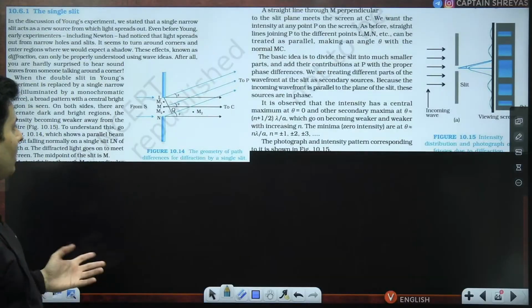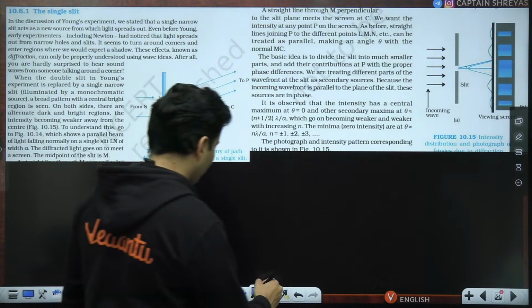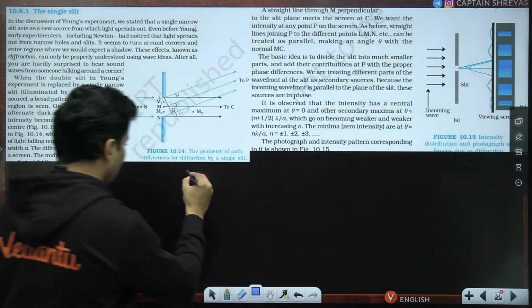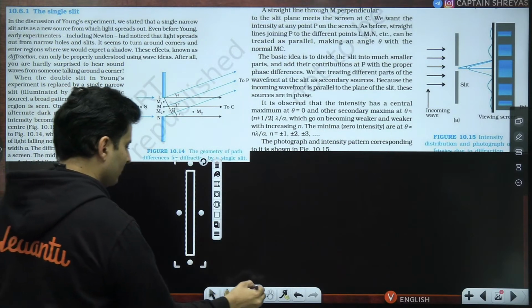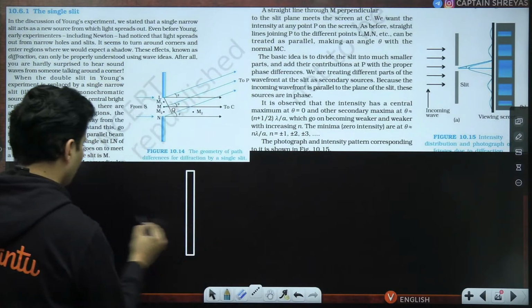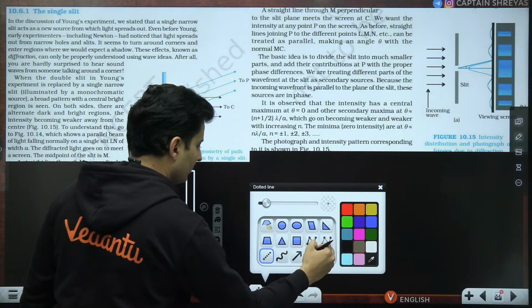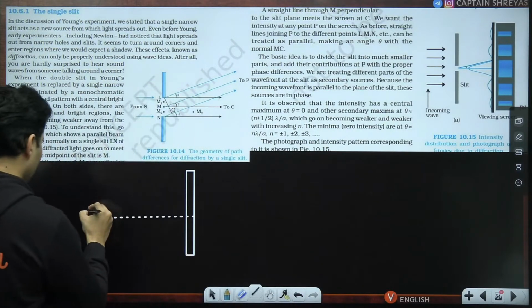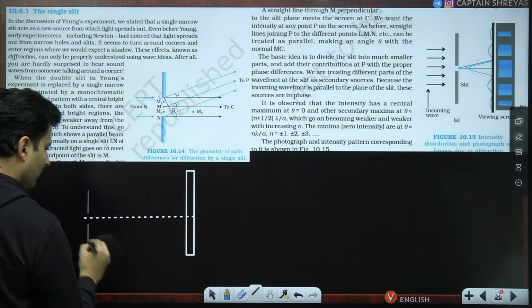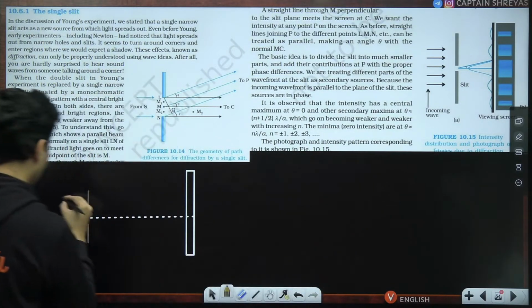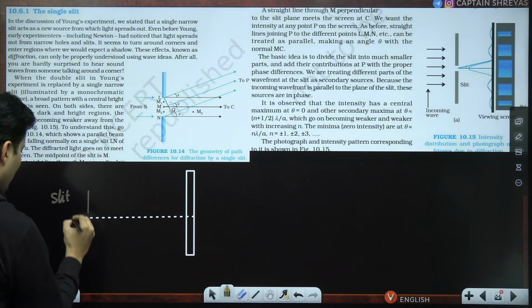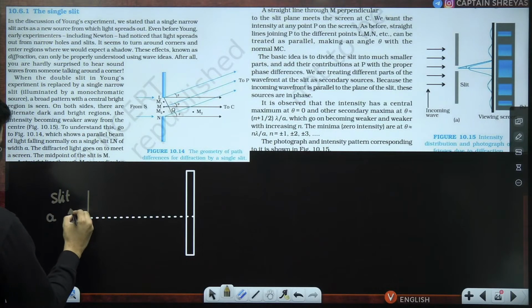So the location, imagine this is the screen. So this is the slit. The slit's width is A. The width of the slit is basically given to be A, as you can see over here.